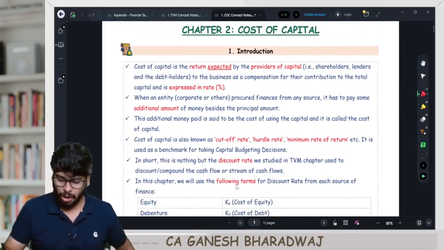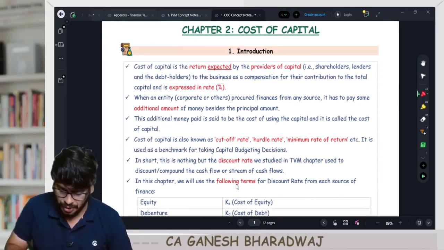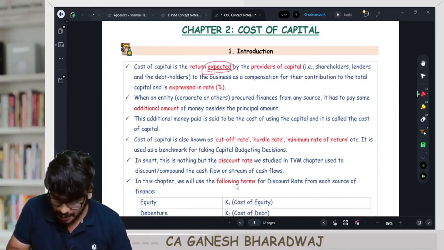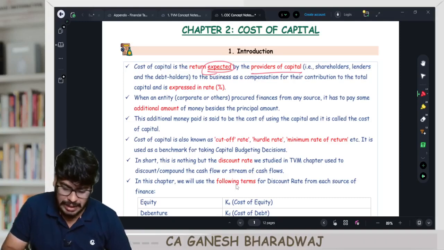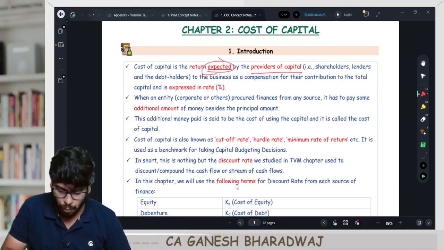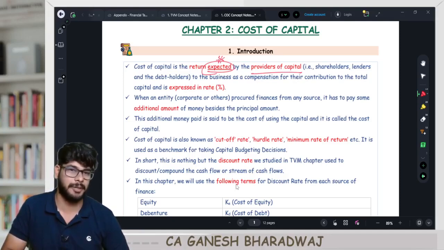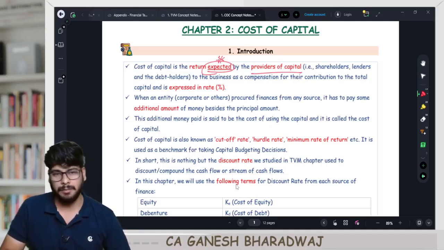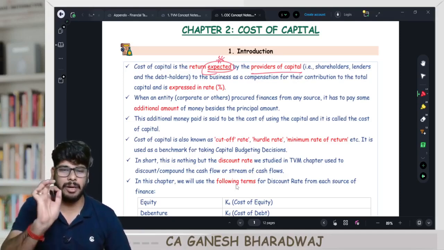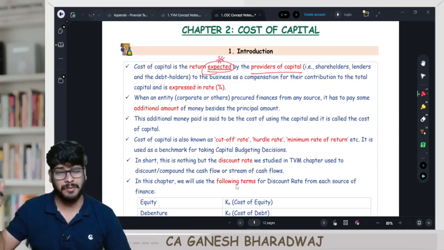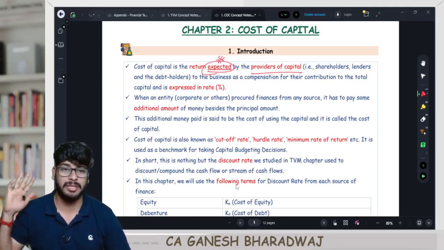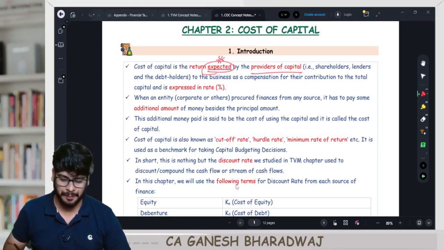Look at this. Cost of capital refers to the return expected by the providers of capital. This word expected is the most important word in this chapter because I will just give you a hint right now and leave it there. When we are doing the sums, I will walk you through the spirit behind this word.